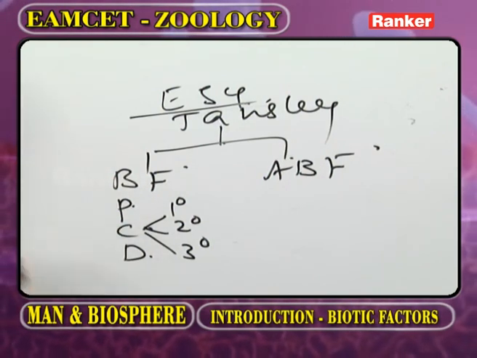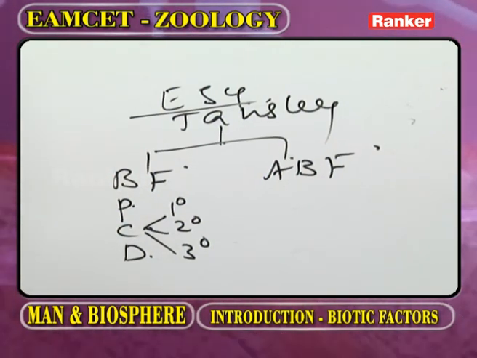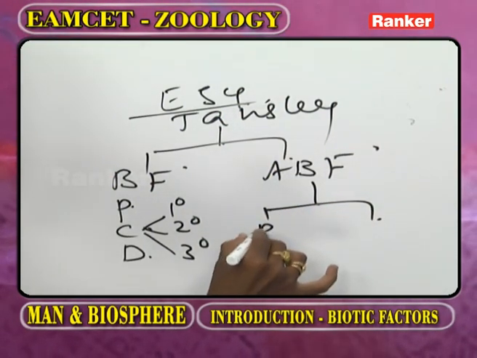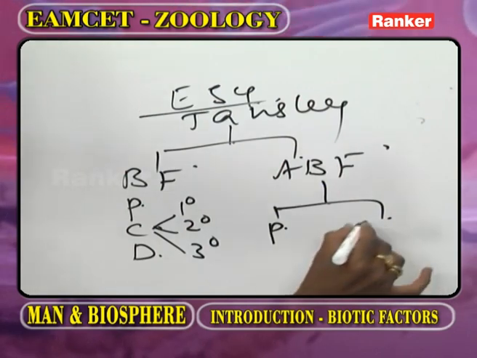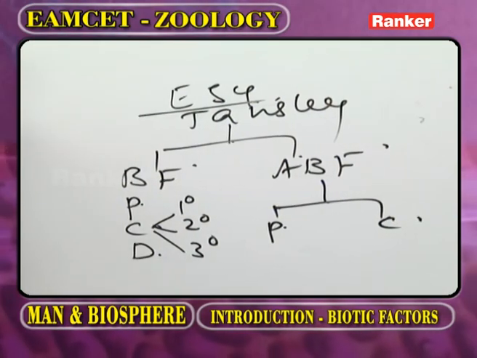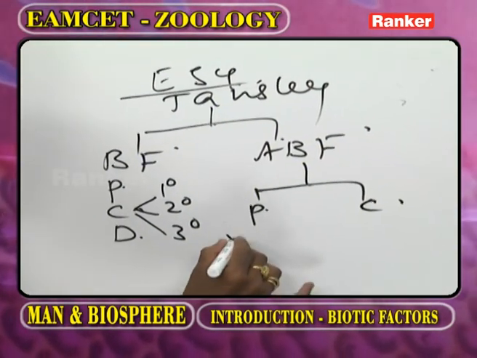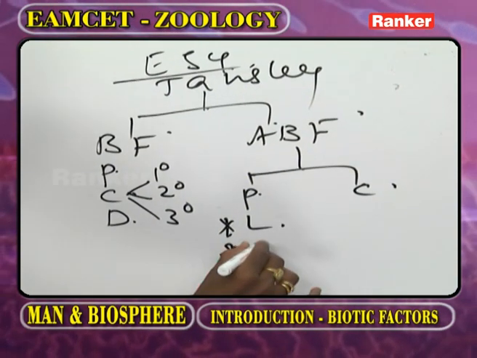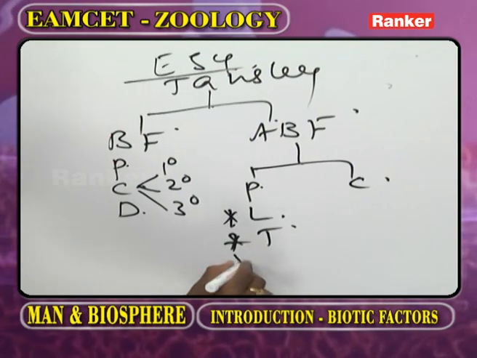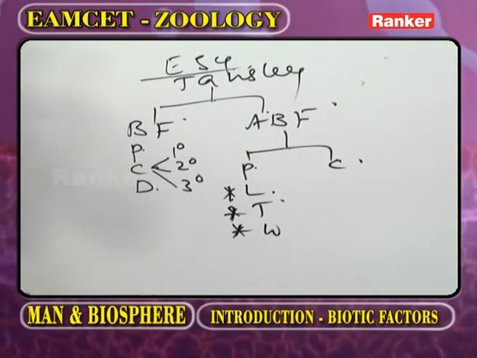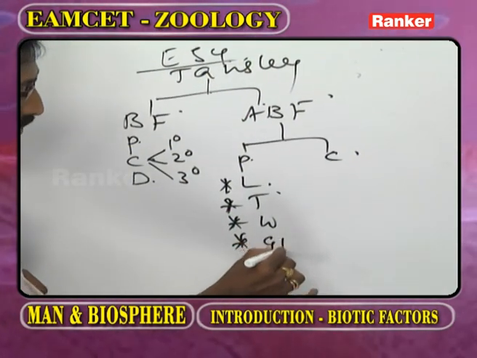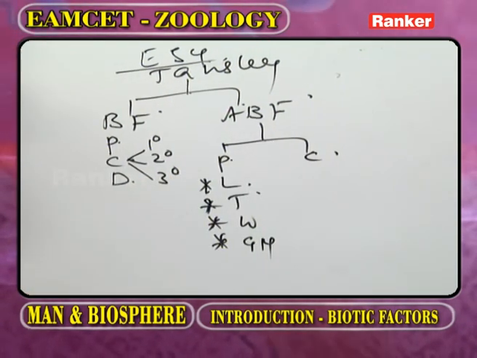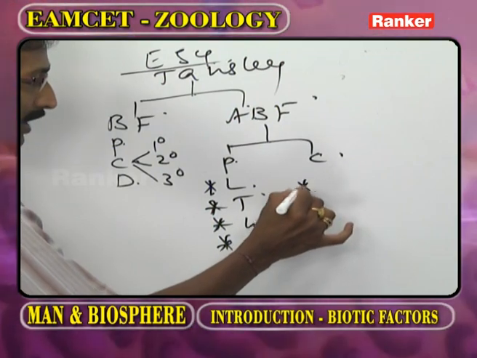In the body of biotic factors, life is present. What about the abiotic factors? They are classified into physical abiotic factors and chemical abiotic factors. What are the physical abiotic factors? Light, temperature, water, and geomagnetism. All these are the physical abiotic factors. What are the chemical abiotic factors?